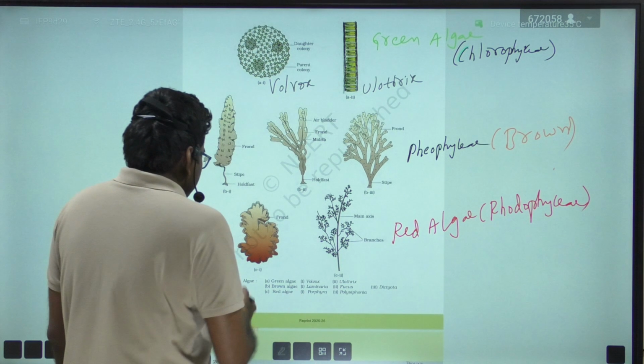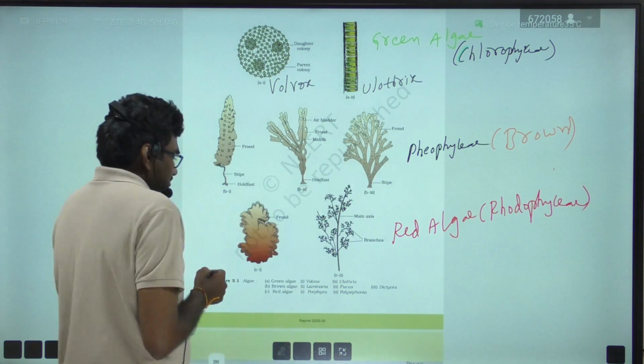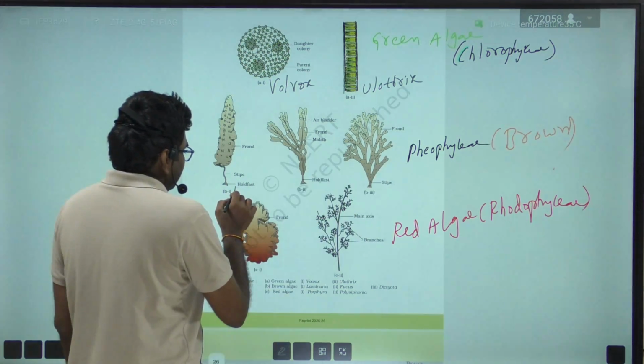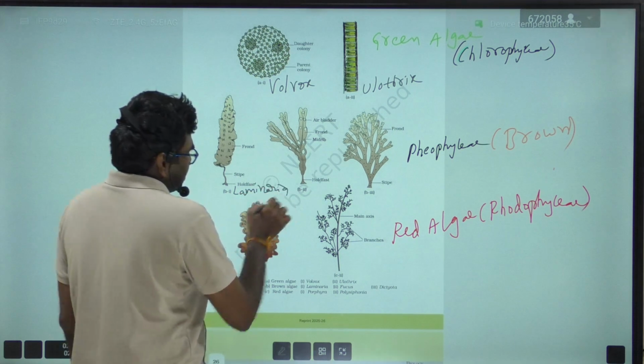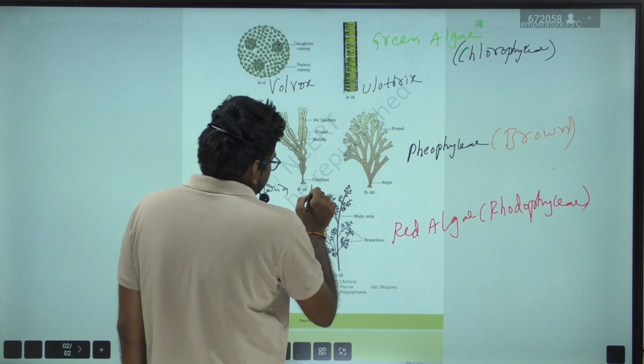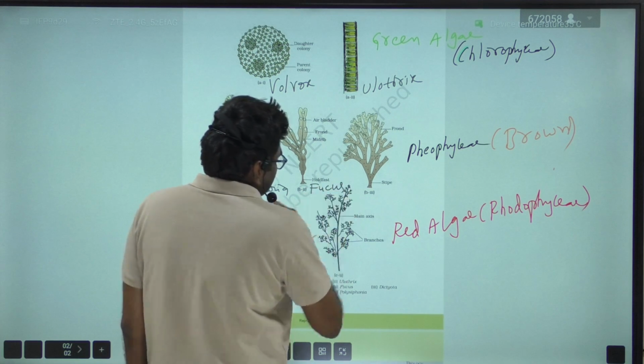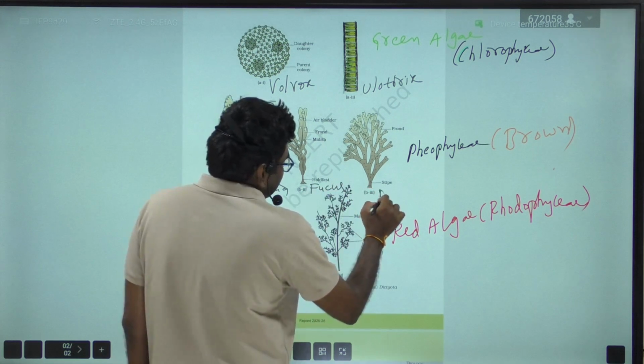Right. Next, brown algae. The first diagram is Laminaria, which is also known as kelp, the second diagram is Fucus, and the third diagram is Dictyota.